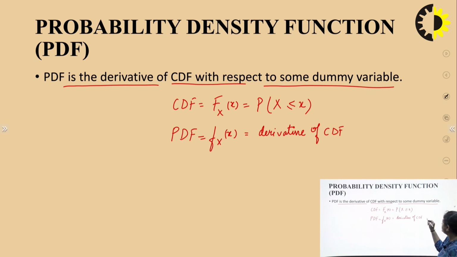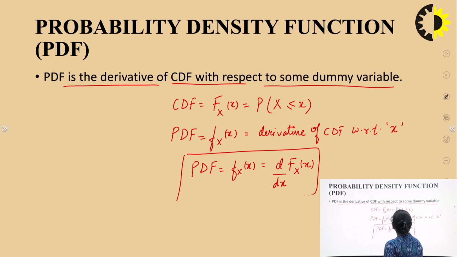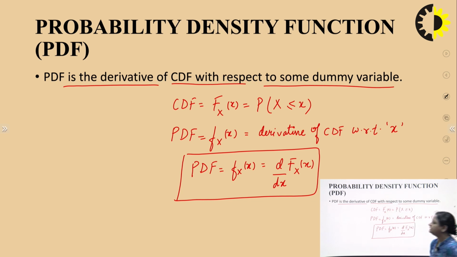So, it is a derivative of CDF with respect to a dummy variable small x. So, we can write down the value of PDF as small f_X(x) equals d over dx of F_X(x). This is the mathematical expression for PDF or probability density function.